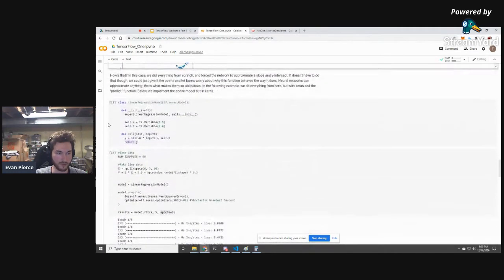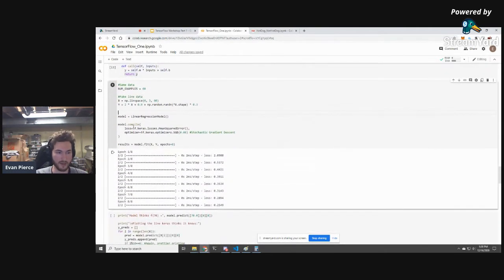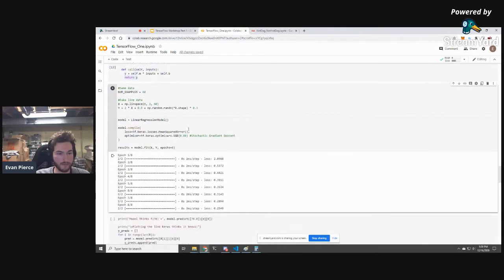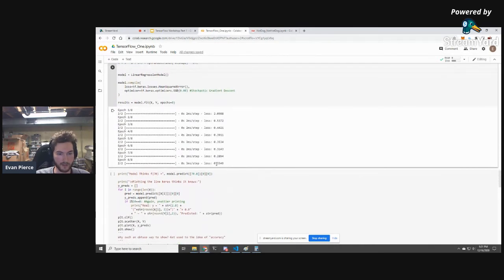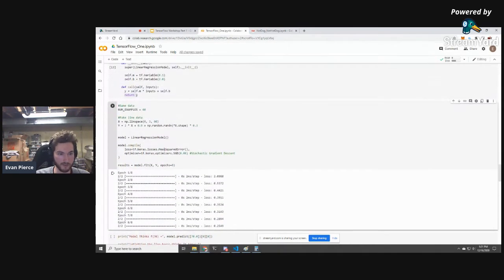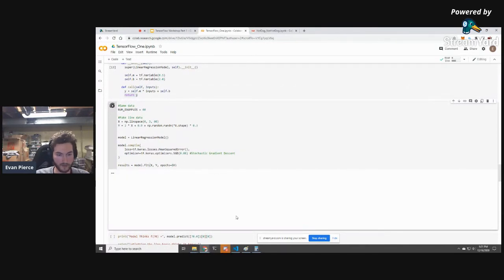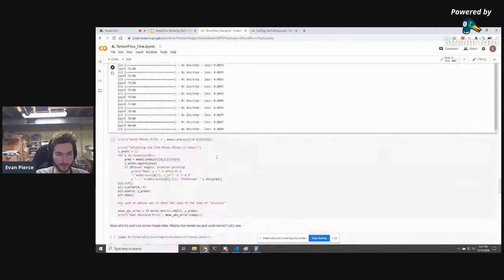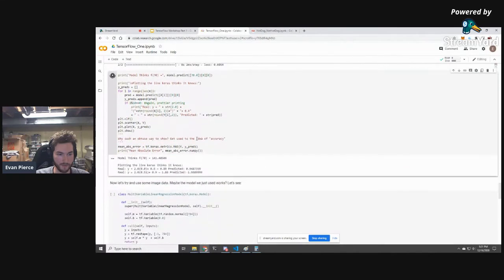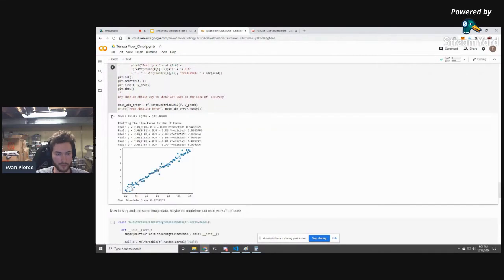But Keras allows us to abstract away a lot of those details and just create the same thing in much fewer lines of code. And it's much easier to reason about things when you're creating these higher level abstractions. So this already has trained. You can see the loss is relatively low. I'm actually going to turn up the number of epochs just a bit higher because it doesn't take that long to train. And you'll see that the loss gets very low, very quick. And then we can print that out and we can see the line that it just trained.